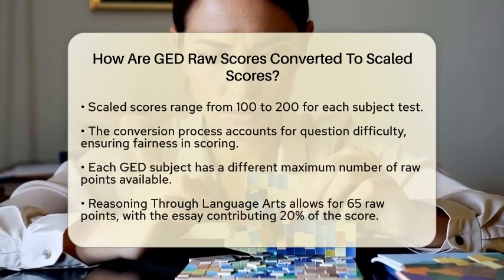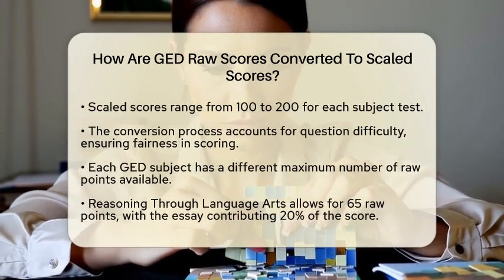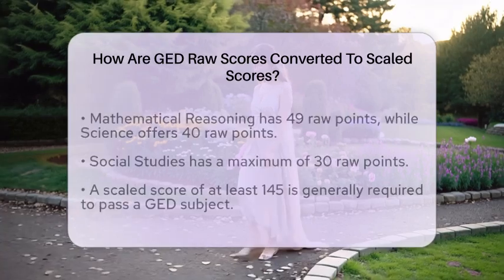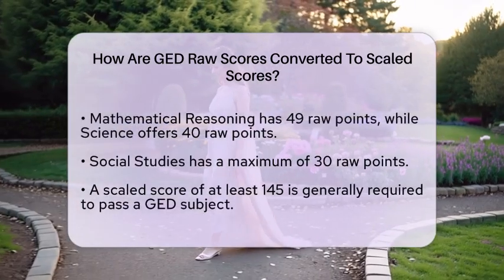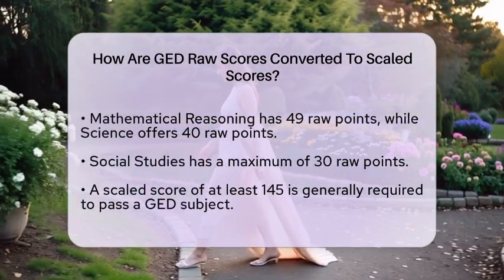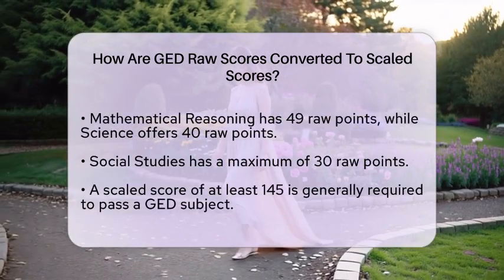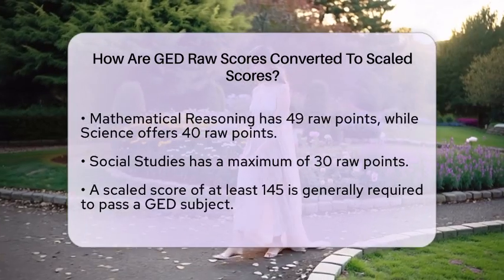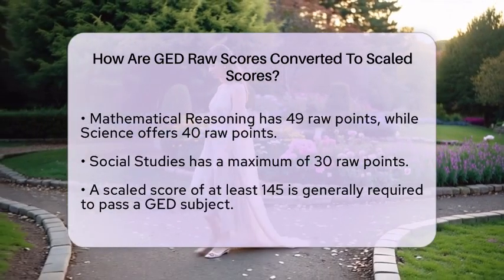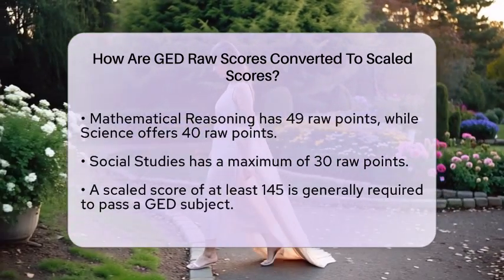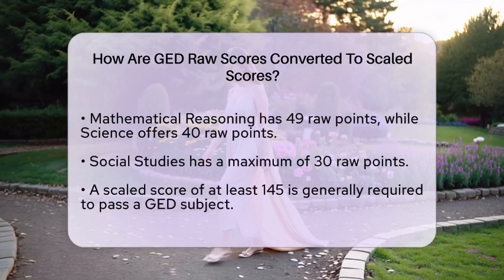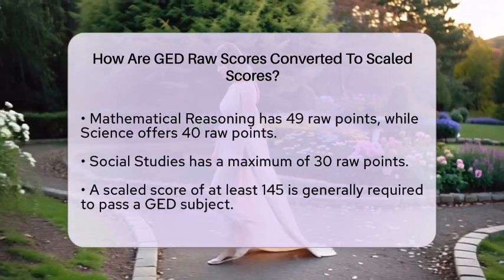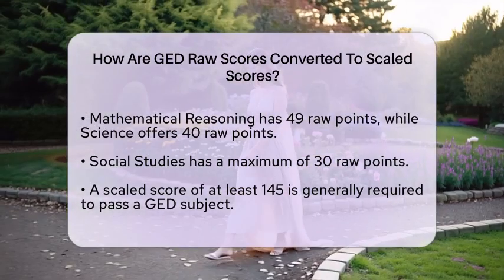Each GED subject has a specific number of raw points possible. For the reasoning through language arts test, you can earn 65 raw points, which includes an essay that is worth about 20% of your score. The mathematical reasoning test has 49 raw points available. The science test allows for 40 raw points, with some questions permitting partial credit. Lastly, the social studies test has 30 raw points.